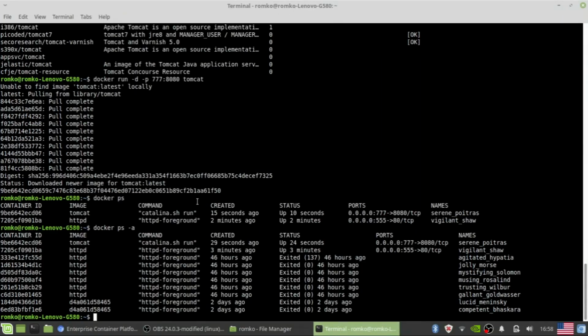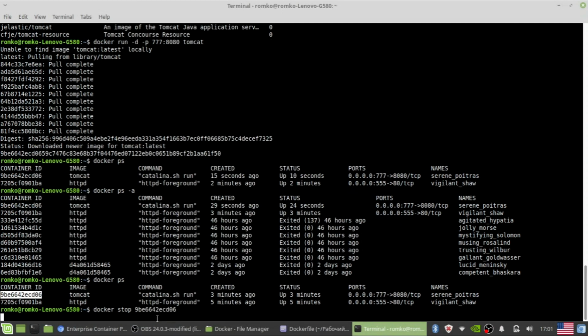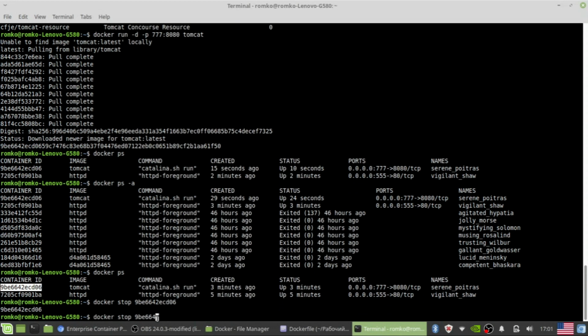What's next? Okay, let's try to stop them, I mean all of our containers, and try to create a Dockerfile. Okay, what do we have? Two containers. Docker stop, and we have to use the short form of the container ID. Yes, stop it, and the next one.